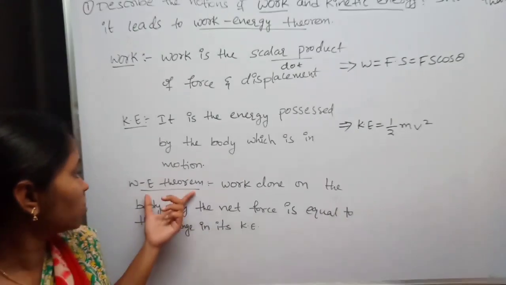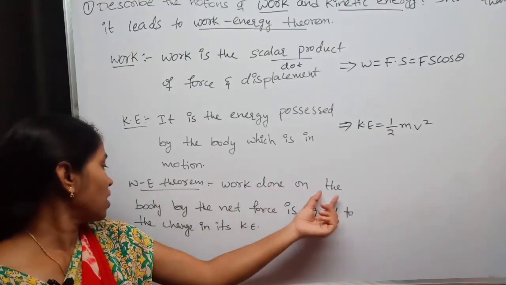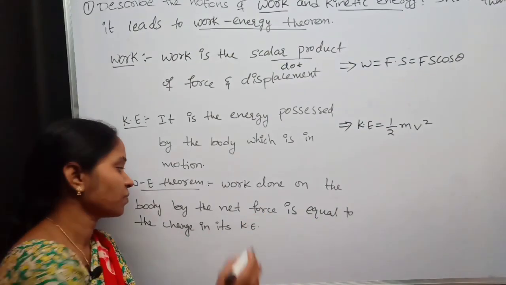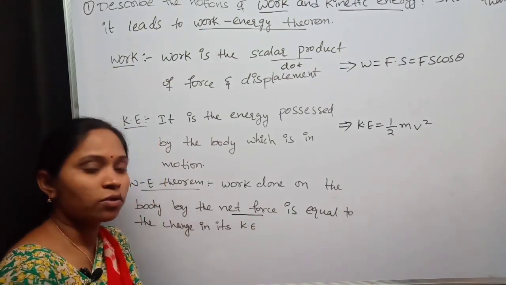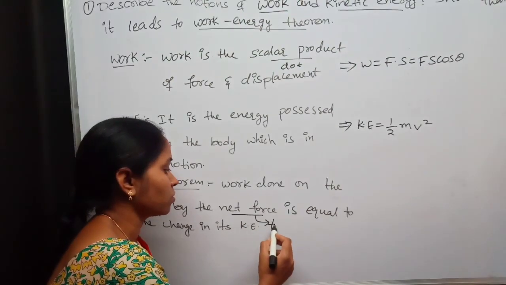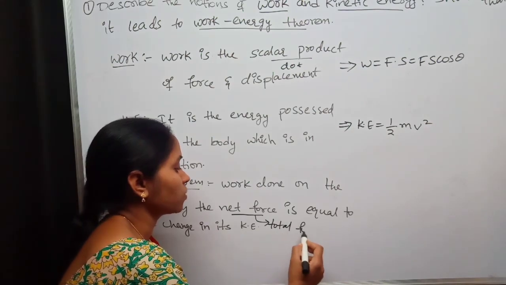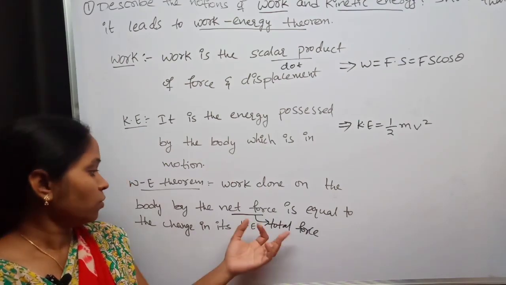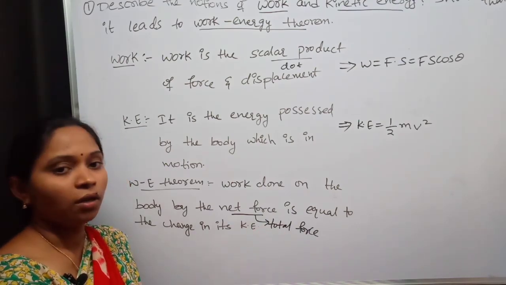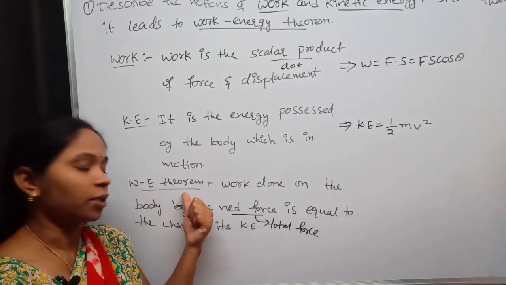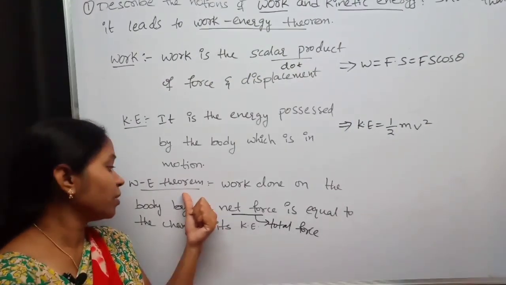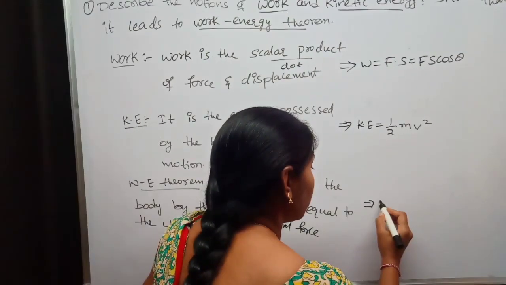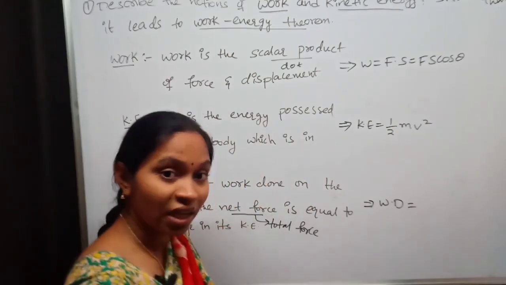And coming to the work energy theorem statement, work done on the body by the net force is equal to the change in its kinetic energy. Net force. What is the net force? The total force, whichever acting on the body. Okay. So the work done by this total force is called work done. And the work energy theorem says the work done by the total force is equal to the change in its kinetic energy.